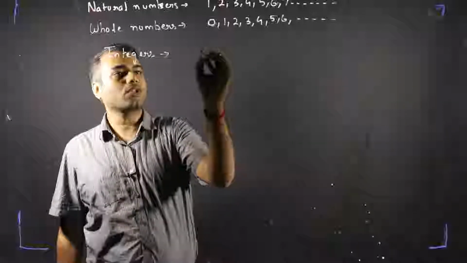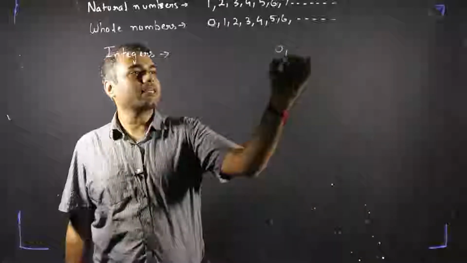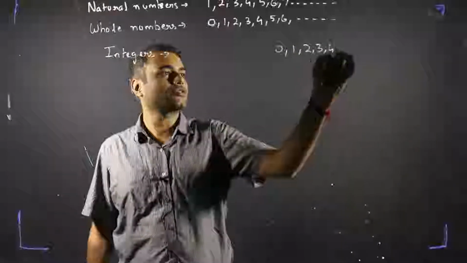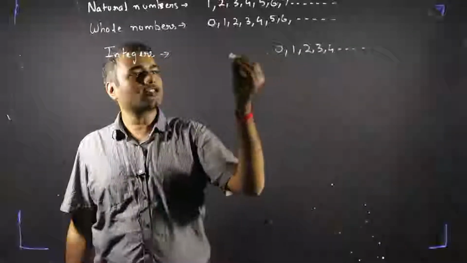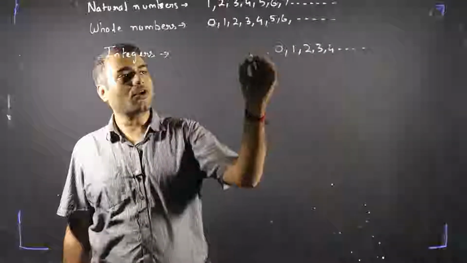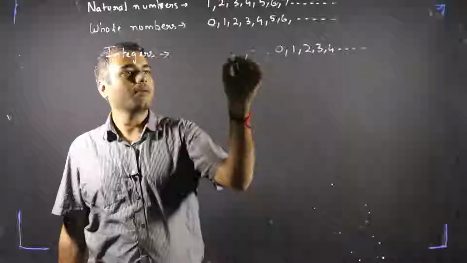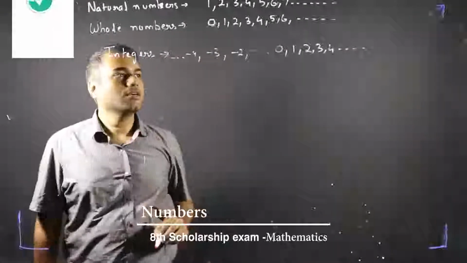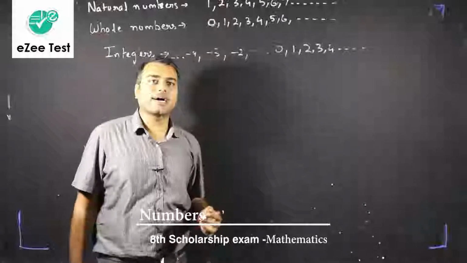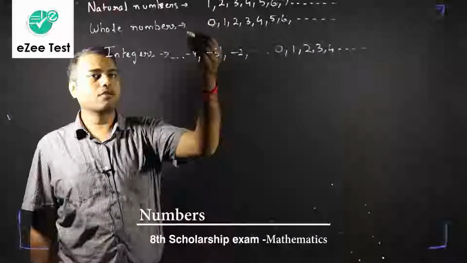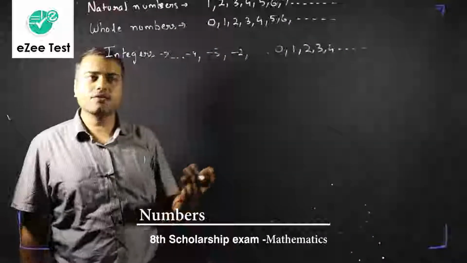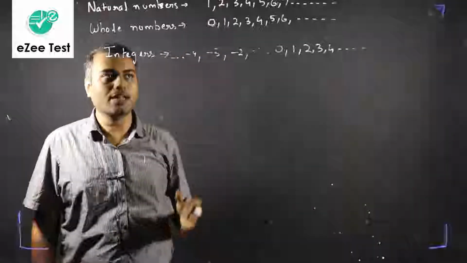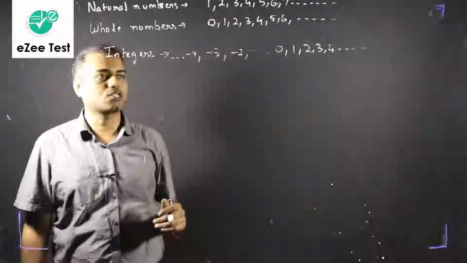That means integers contain the whole numbers as well, 0, 1, 2, 3, 4 and so on, and the natural numbers on the negative side, that is -1, -2, -3, -4 and so on. So I hope you all are getting the idea of what are natural numbers, what are whole numbers and what are integers. You must have encountered these definitions and terminology many times in your previous classes as well.